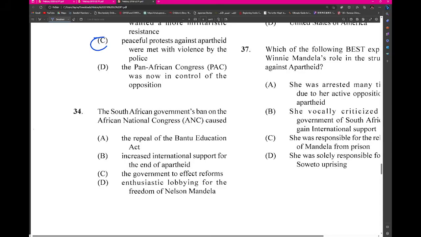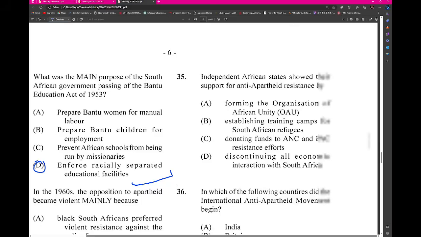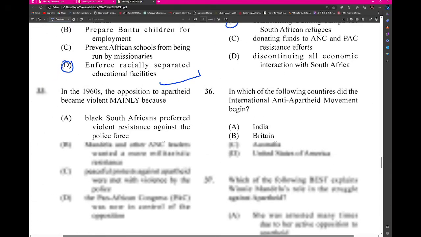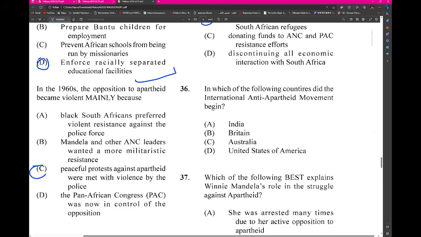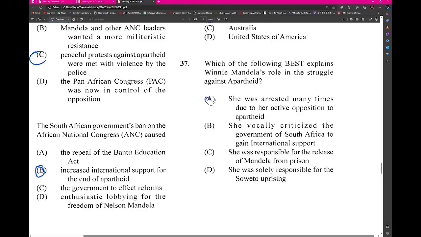So the South African government's ban on the ANC caused what? Would be causing international support for the end of apartheid, right? Independent African states showed their support for anti-apartheid resistance by proposing training camps. 36. In which of the following countries did the international apartheid movement begin? Britain. Which of the following best explains Winnie Mandela's role? I will go with A.